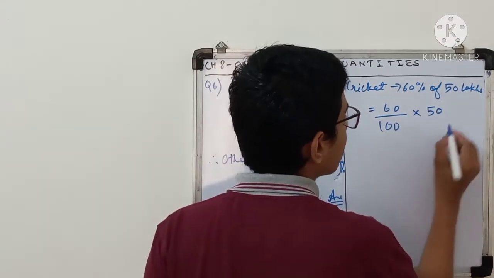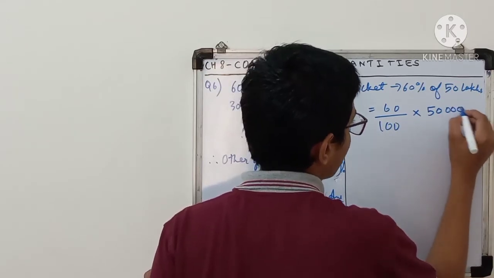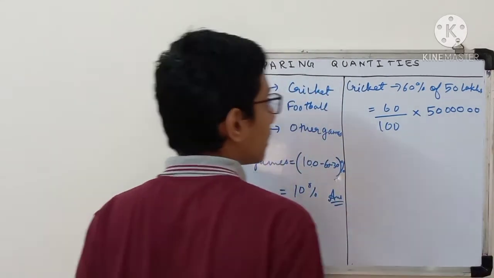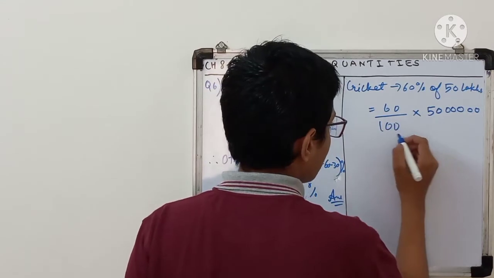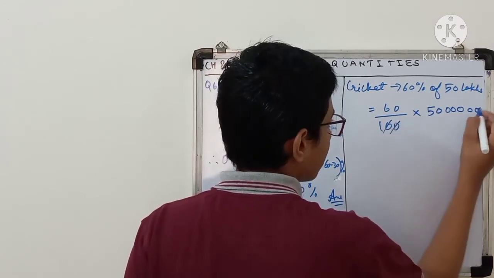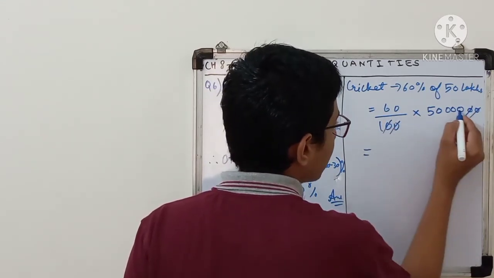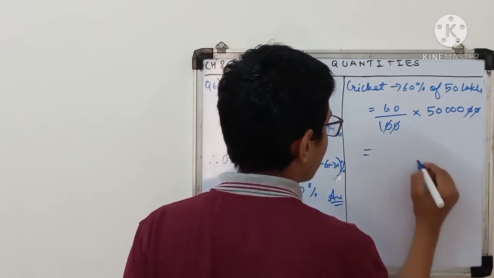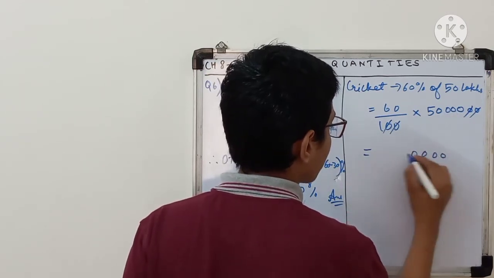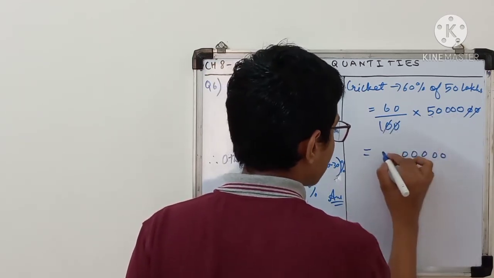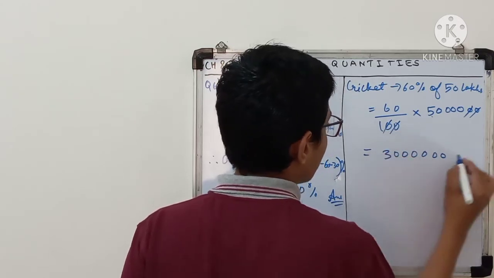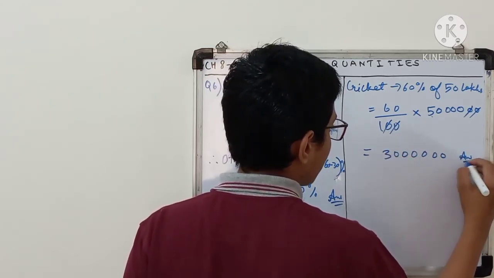50 lakh means 5 zeros, 1, 2, 3, 4, 5. Simple. Now I can write, 0, 0 cancel, 0, 0 cancel. Now how many zeros remain? 1, 2, 3, 4, 5 zeros. Now 5 sixes are 30. So these many people like cricket.